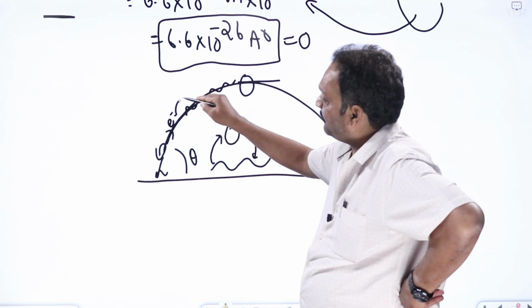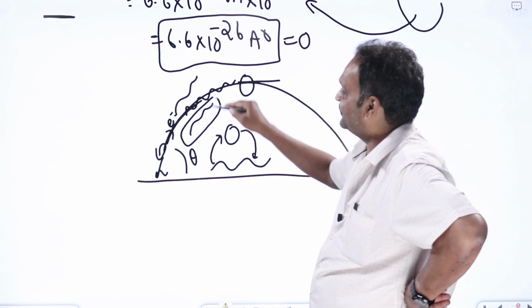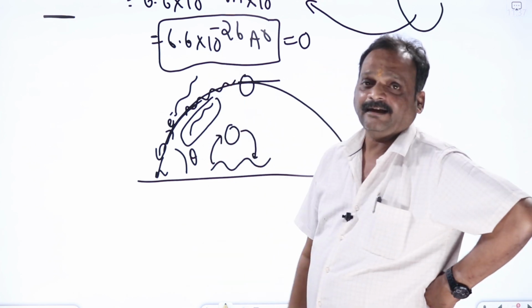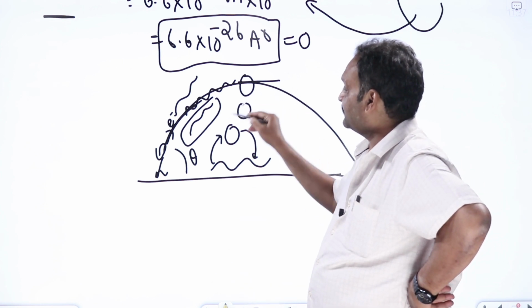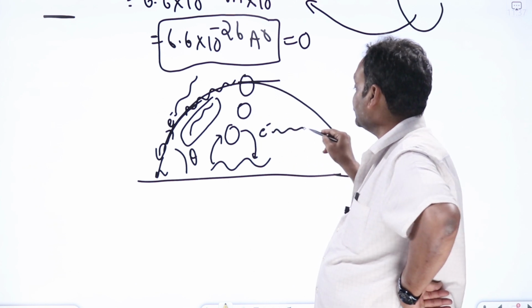Let it behave like a particle or like a wave, that single equation of motion, single mechanics should be able to explain all aspects of the electron. That equation should be applicable for normal particles which we use in everyday life, and for electrons also, whose wave nature is very prominent.